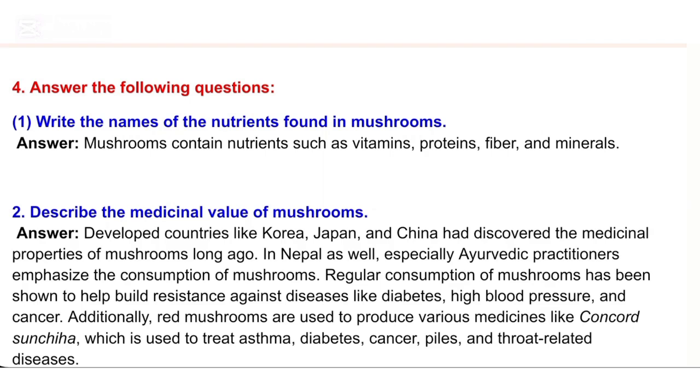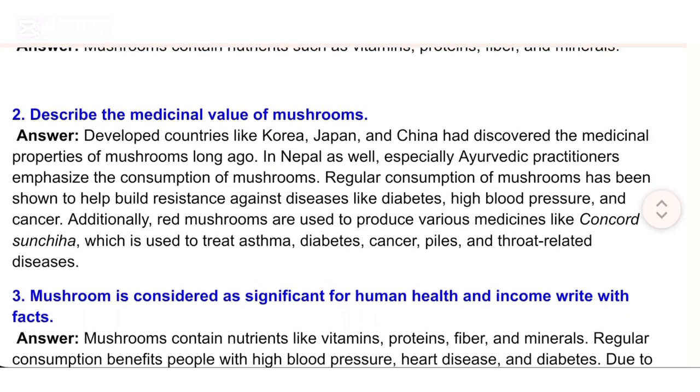Additionally, red mushrooms are used to produce various medicines like Concord Sunchia, which is used to treat asthma, diabetes, cancer, piles, and throat-related diseases. 3.